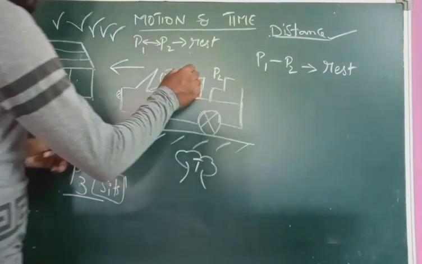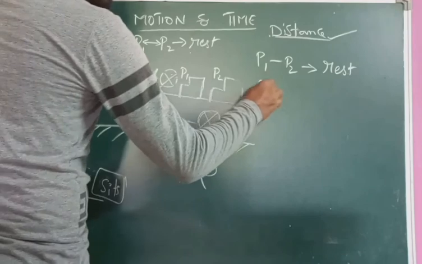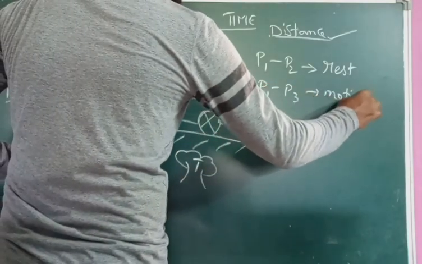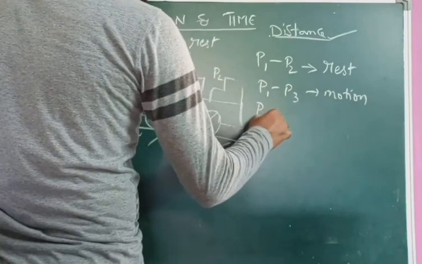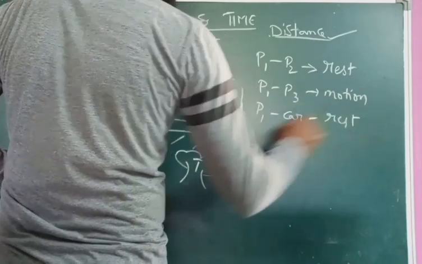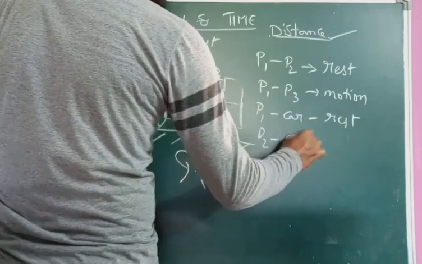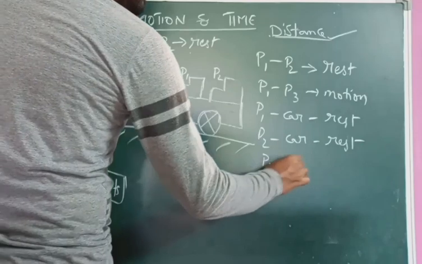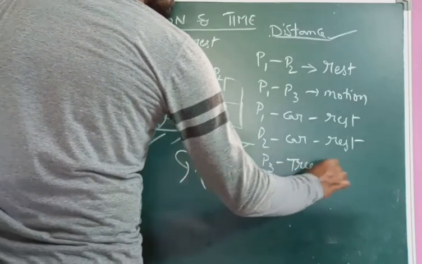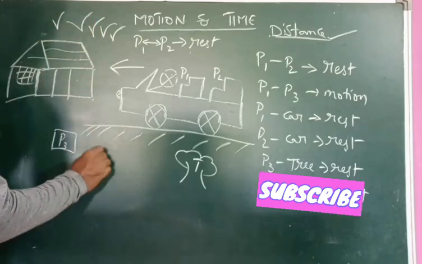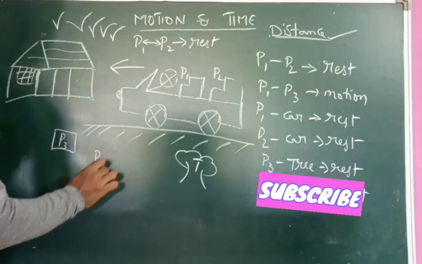In the same way, compare P1 and P3. P1 and P3 are in motion. P1 and car: rest. P2 and car: rest. P3 and tree: rest. Birds, P1, P2 and birds.